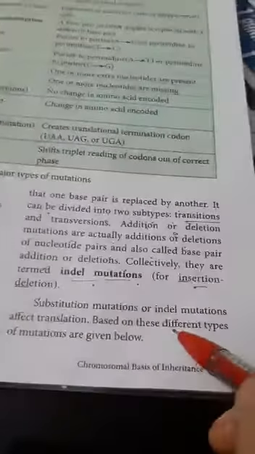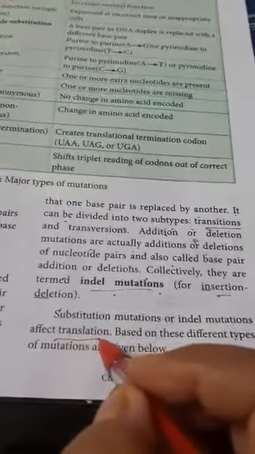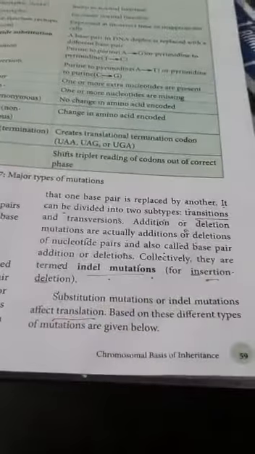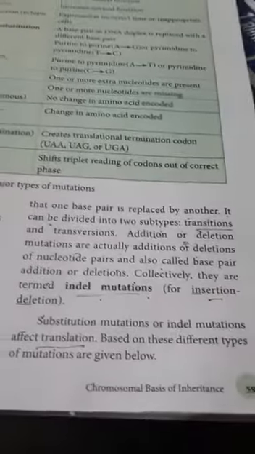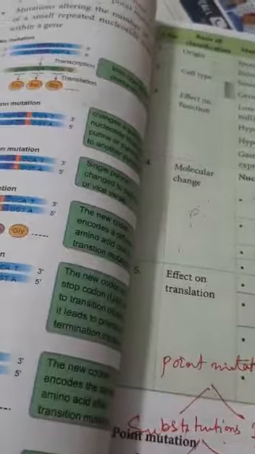Now substitution mutations or indel mutations affect translation. Translation means amino acid formation, which we will discuss in detail. Based on these, different types of mutations are given below. What are the different types of mutations? Whatever we are discussing here has been discussed there.